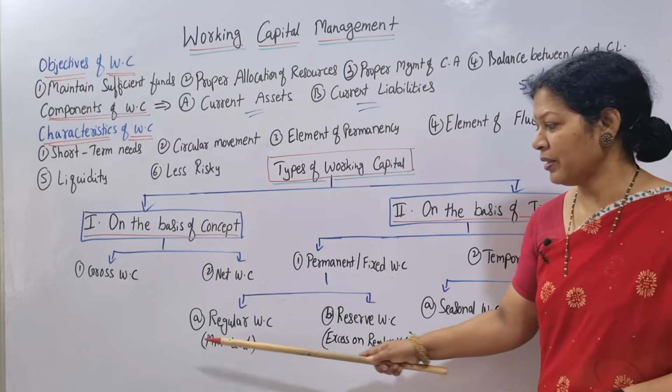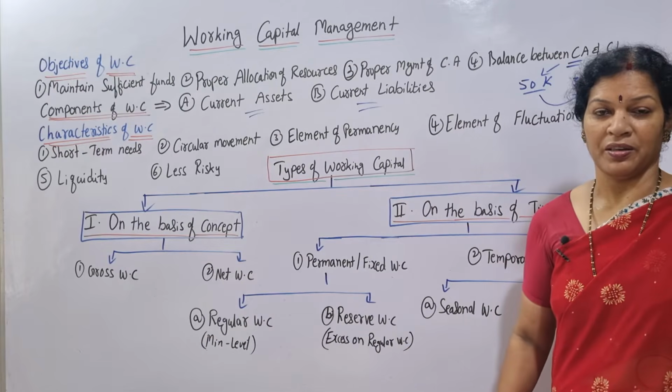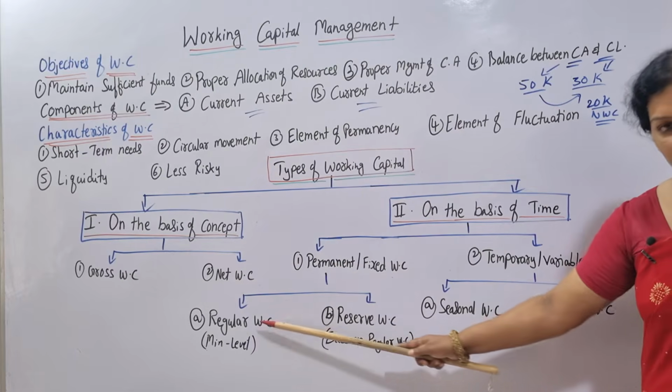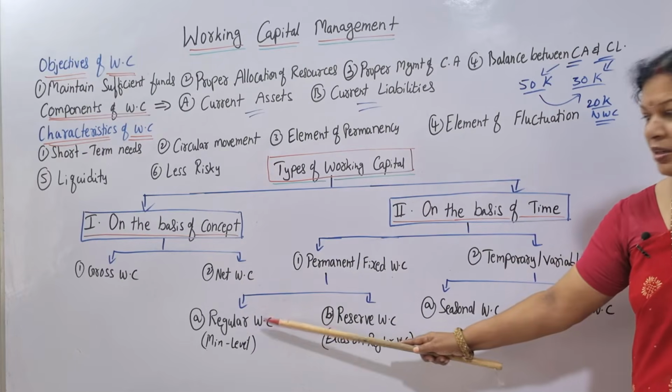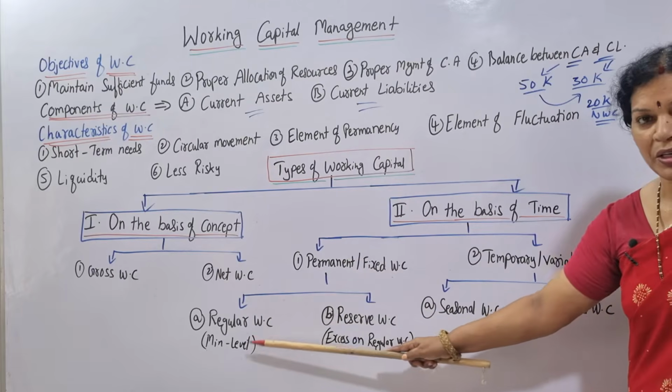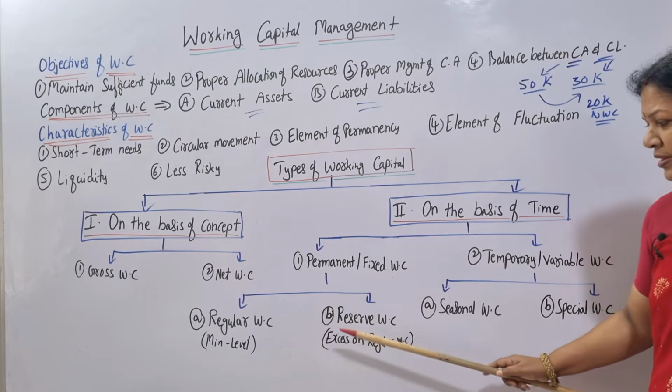5 lakh. This is for regular working capital. Whereas the second one under the permanent, 5 lakh minimum I wanted to keep. This is under the permanent or fixed working capital. So regularly I am keeping 5 lakh rupees.